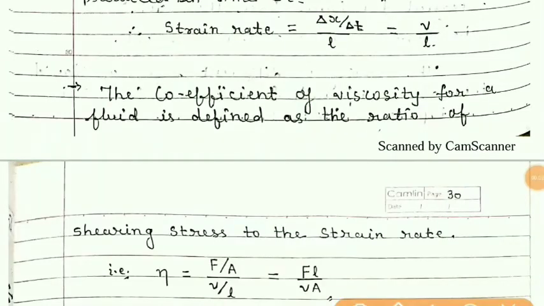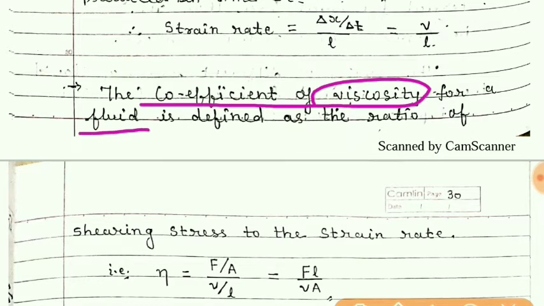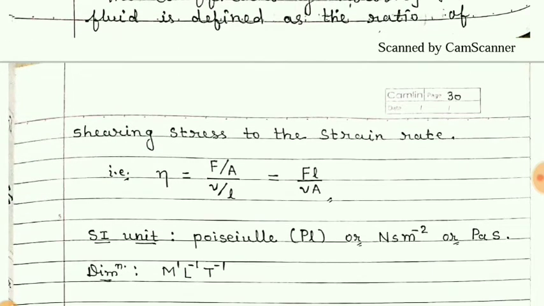So now we can define the coefficient of viscosity for a fluid as shearing stress upon strain rate. Students, here this eta is the coefficient of viscosity. We know that for solids there is a coefficient of static friction.